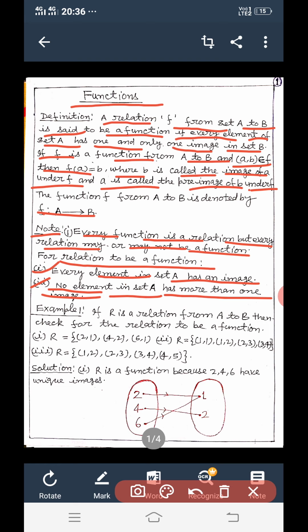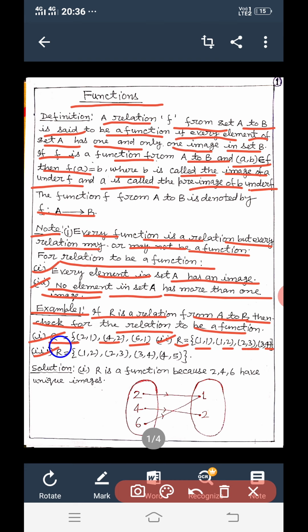Taking an example, if R is a relation from A to B, then check for the relation to be a function. First, R is equal to {(2,1), (4,2), (6,1)}. Second, R is equal to {(1,1), (1,2), (2,3), (3,4)}.